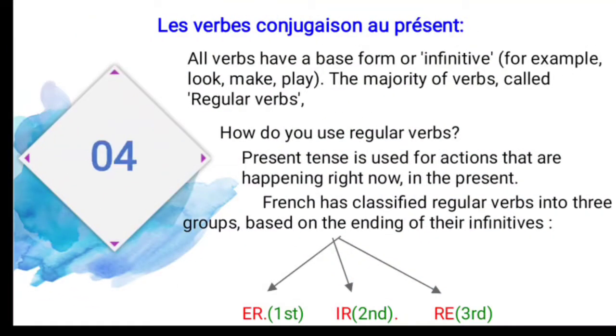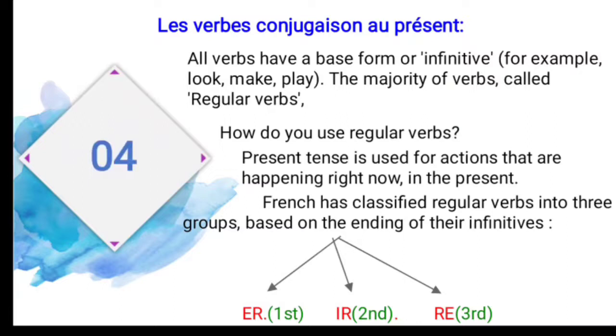So let us move to the fourth and last content, les verbes, conjugaison au présent. This also we have seen in Introduction to French Grammar Part 1, I think. So let's see the definition. All verbs have base forms, or infinitive. Infinitive means a verb without conjugation. For example, look, make, play.